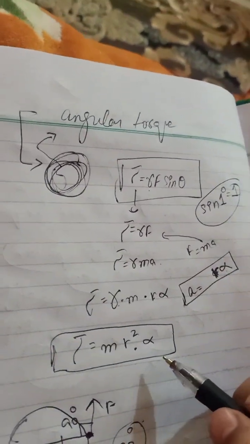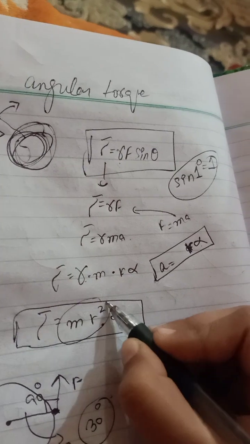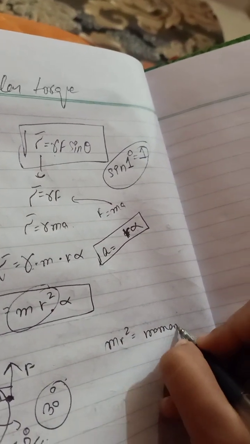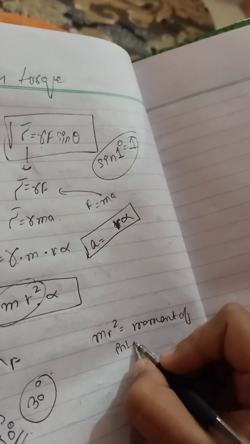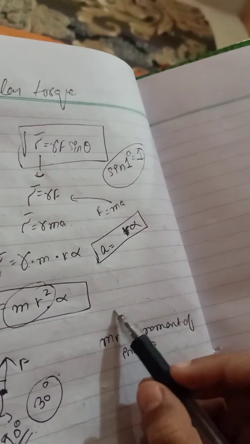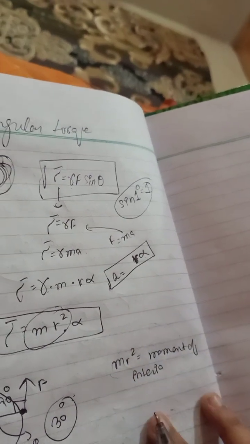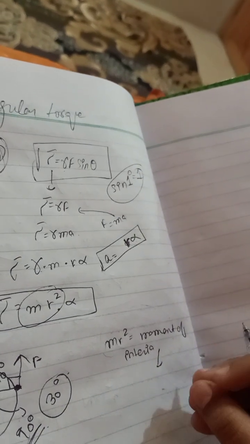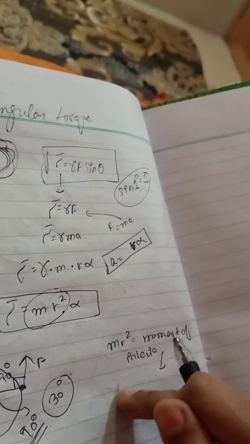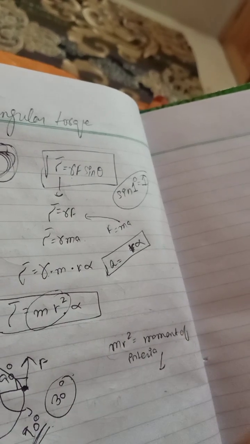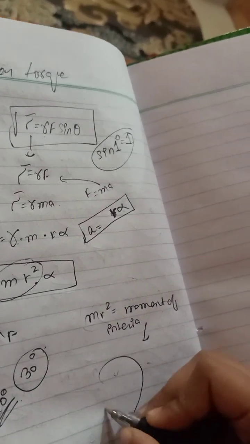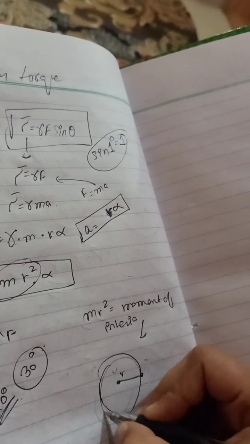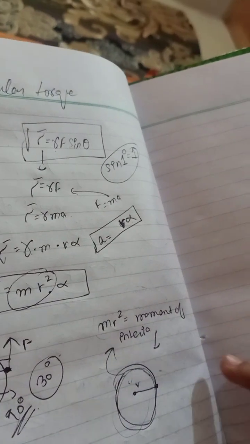If we talk about this mr square, what is mr square? Mr square is equal to the moment of inertia. The moment of inertia is also called the rotational inertia or angular mass. What does it mean? It means the body moving in a circular motion. Like this, a body has a radius as well as a mass acting, so the body moving in circular motion, that is called the moment of inertia.